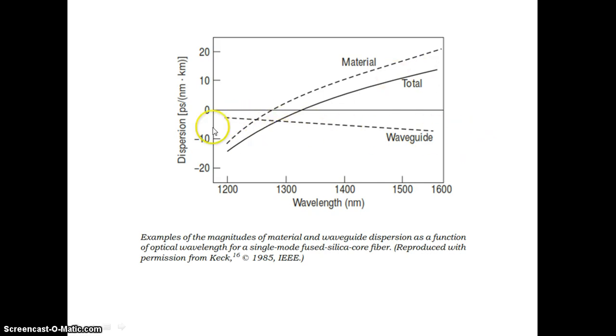So this is for the total dispersion, material as well as waveguide. So this line shows the material plus waveguide dispersion. This is material, this is waveguide, and addition of these two gives the total dispersion.